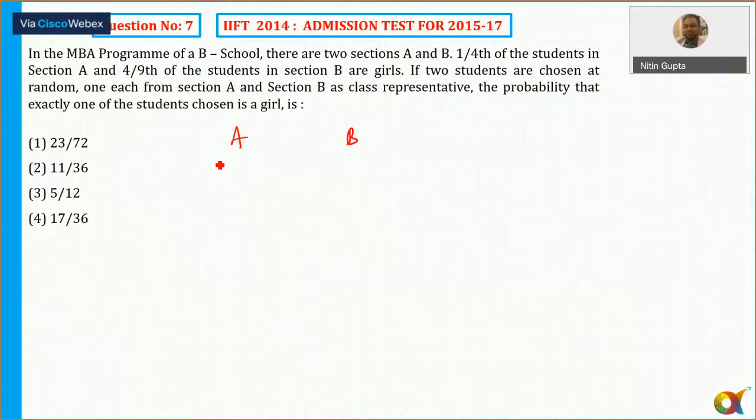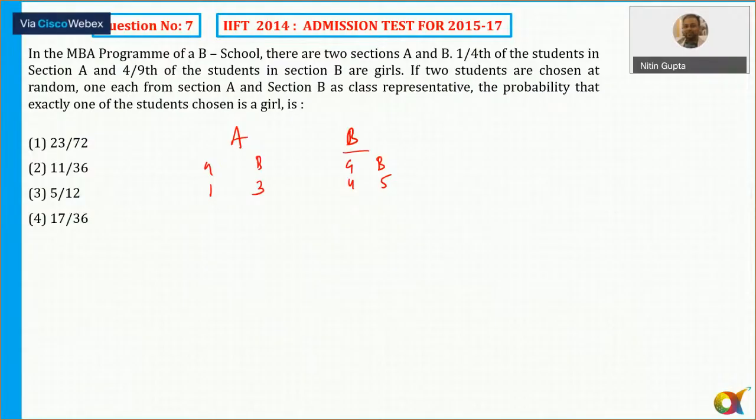So 1/4 is girls, so I can say if there is 1 girl, there are 3 boys. And in section B, 4/9 of them are girls. So if the number of girls is 4, the number of boys must be equal to 5, such that 4 by the total value, which is 9.